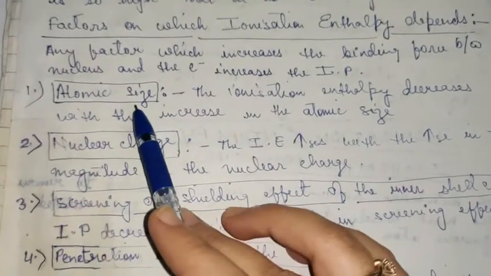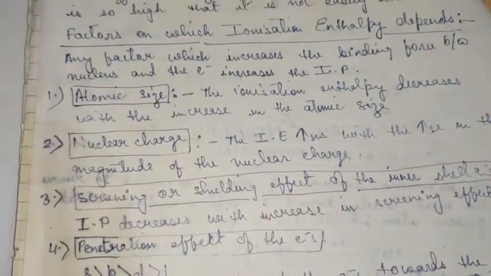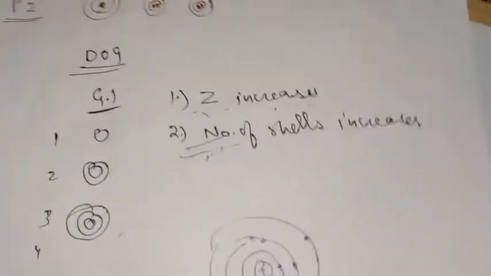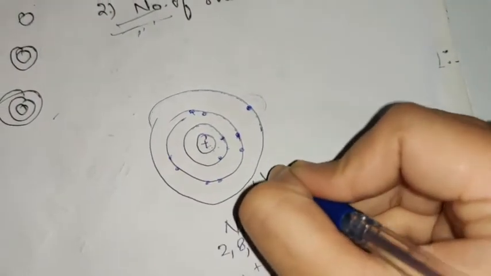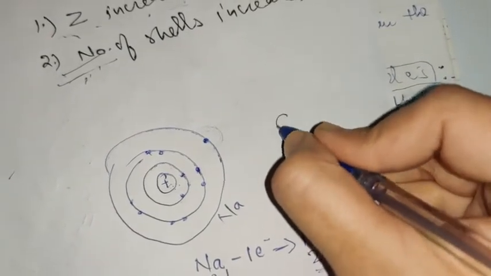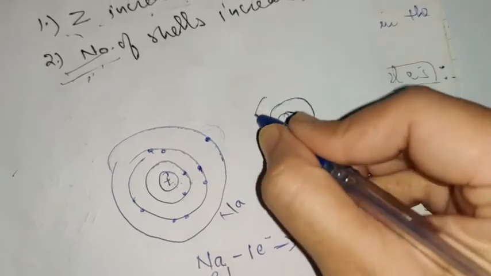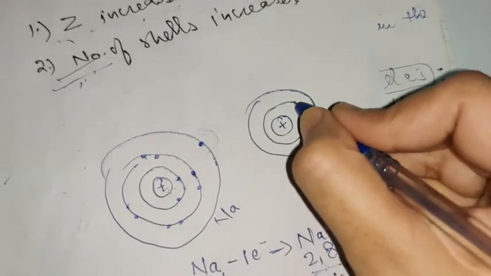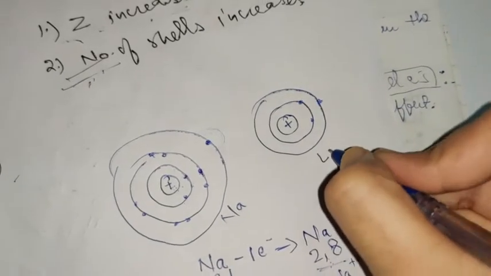So the first factor is atomic size. Now to explain this, I am again taking an example here. This is a sodium atom, sodium metal. Now if I take any atom here, suppose this is lithium, atomic number 3.